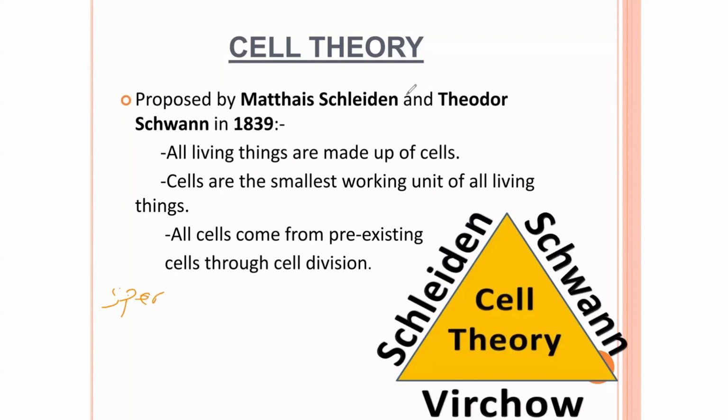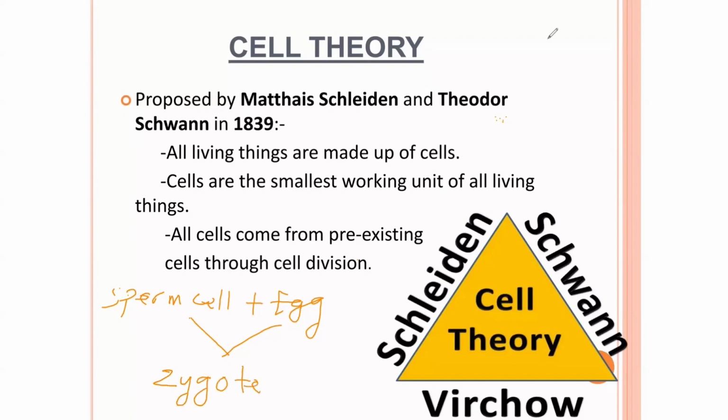So sperm cell plus egg cell will give you what we call a zygote.